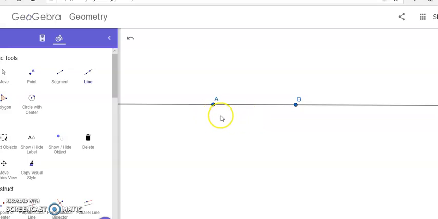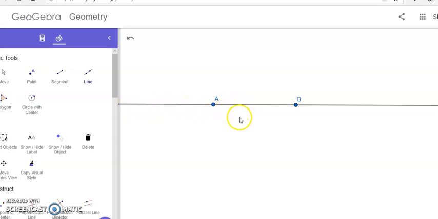Now tell me, children, whether this line segment can be extended on either side? Yes, of course, a line segment can be extended on either side to form a line like this. Here, I extended this line further from point B like this, and also from point A it extended further, isn't it?